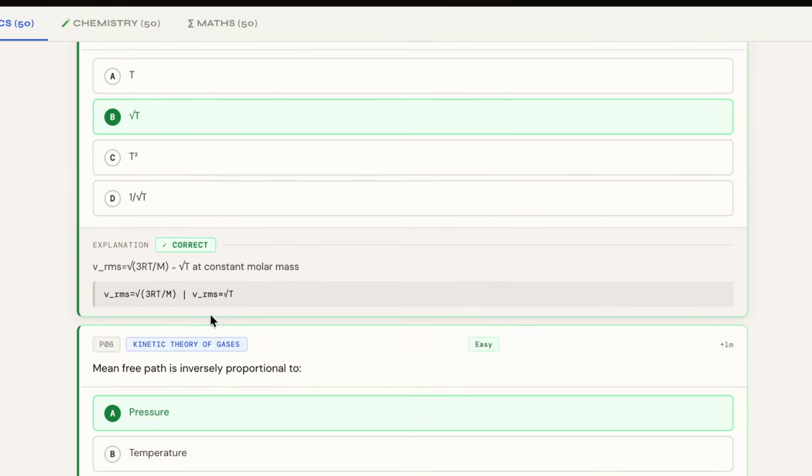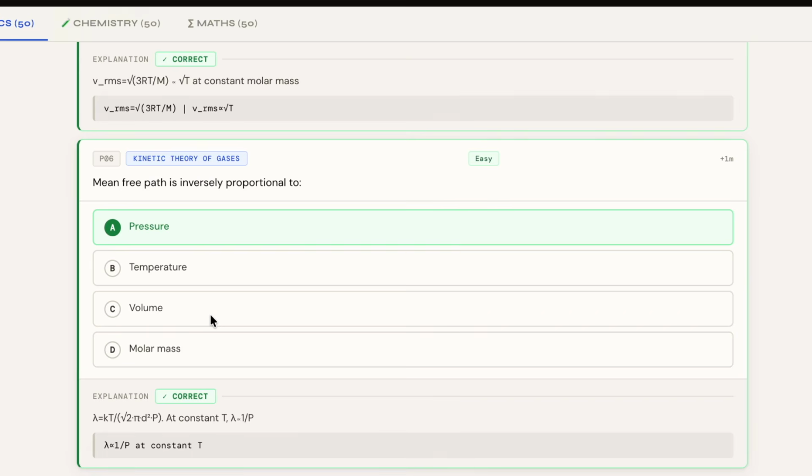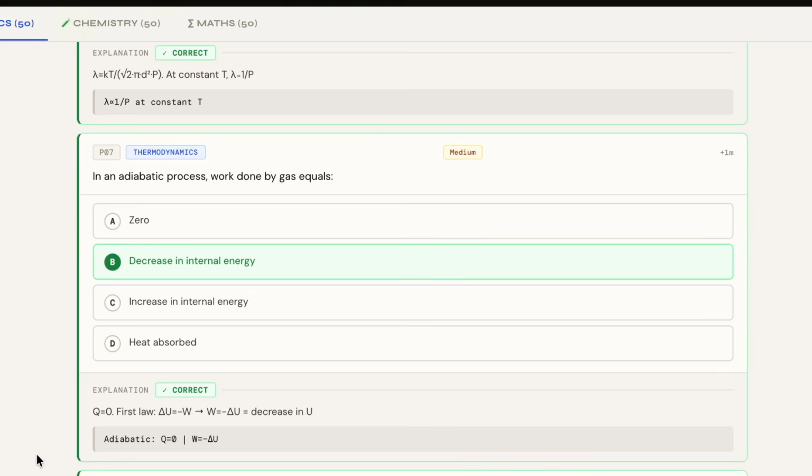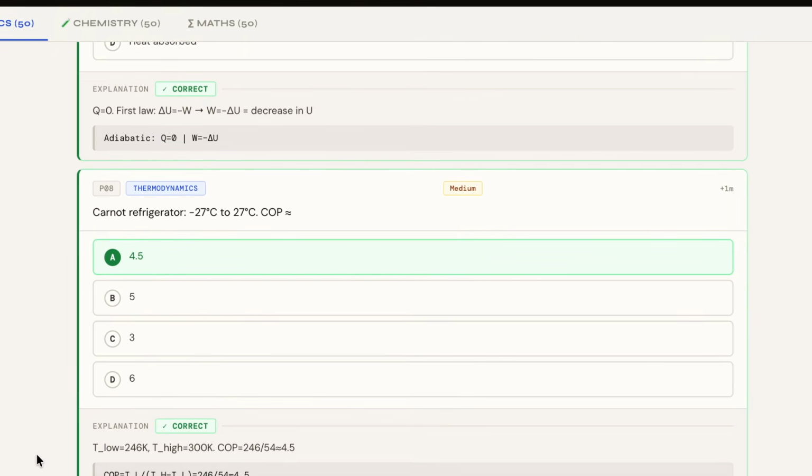Next, as we move ahead, we have the sixth question on the screen from kinetic theory of gases, and the overall difficulty is easy, and the correct answer for the same is A, which is pressure. Moving ahead, we have another question from thermodynamics, and as you can see on the screen, the overall difficulty is medium, and the correct answer for the same is B. As we move ahead, we have another question from thermodynamics, and the answer for the same can be checked on the screen.